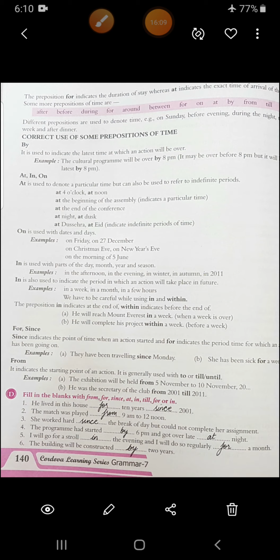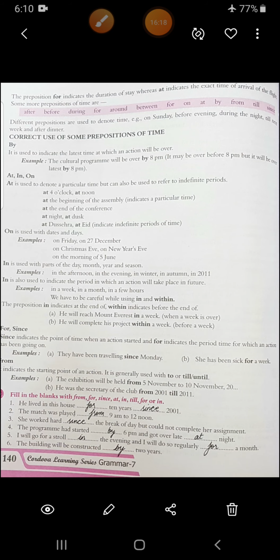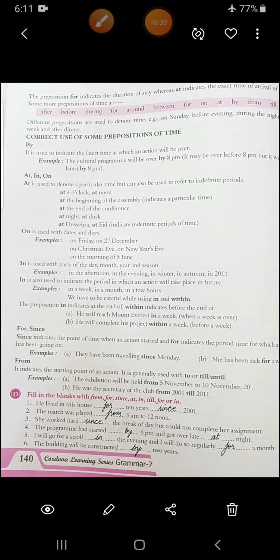Okay. Now we have to be very careful while using in and within. Preposition in indicates at the end of, within indicates before the end of. Like, he will reach Mount Everest in a week, means by the end of this week he will reach Mount Everest, and he will complete his project within a week, means before this week will end he will be able to complete his work. Okay.